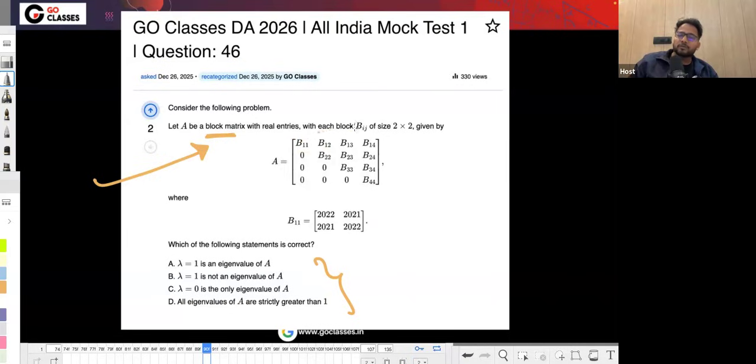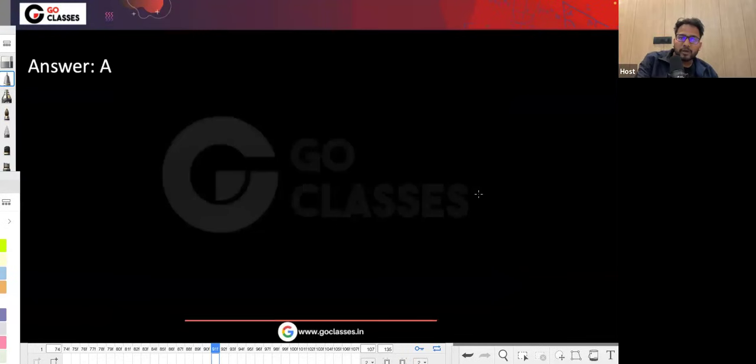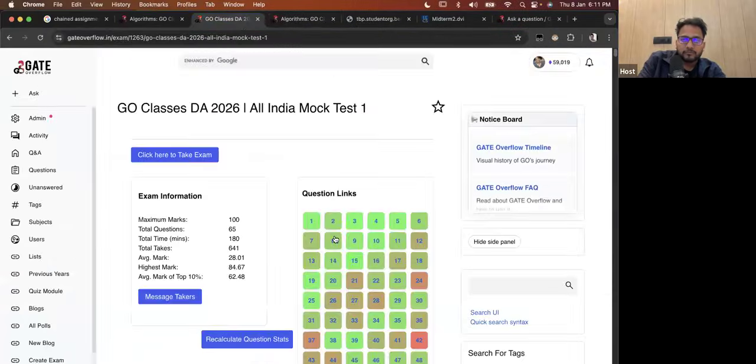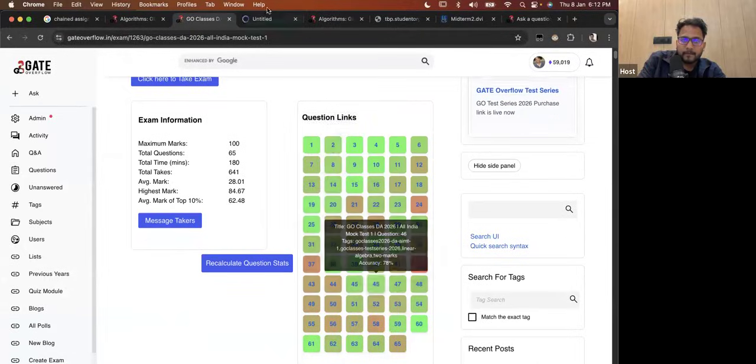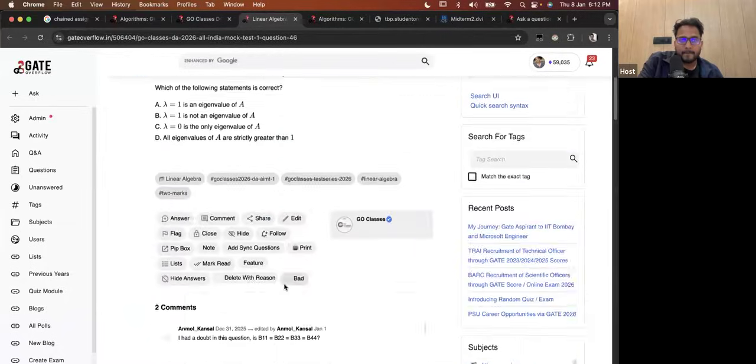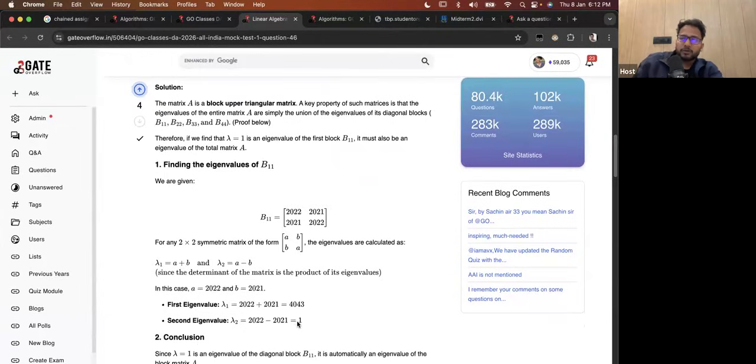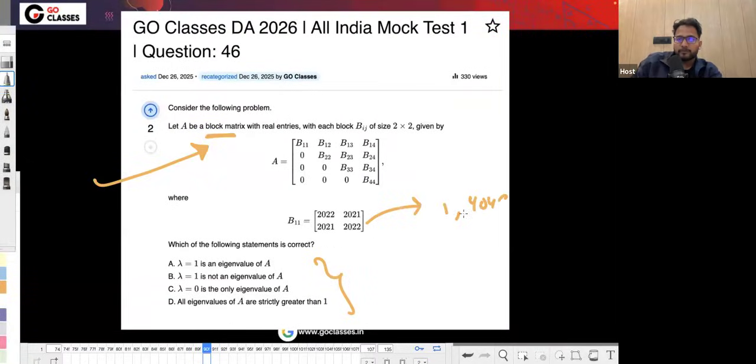One of the very nice properties here is that for an upper triangular block matrix, the eigenvalues of the diagonal blocks are also the eigenvalues of A. So you can find out the eigenvalues of B11. If you find it out, you will be getting 1 and 4043. This is question number 46. Okay, you can find out the eigenvalues, 1 and 4043.